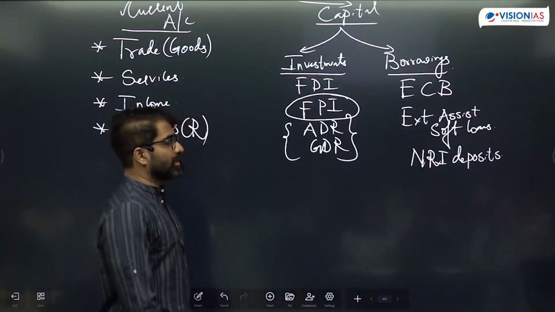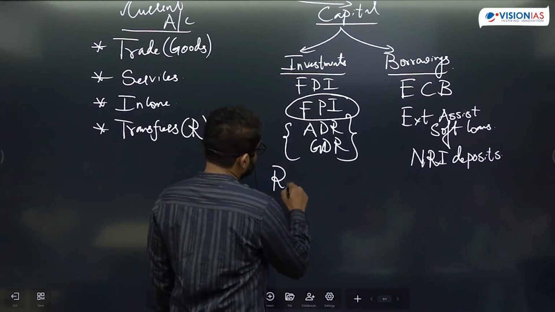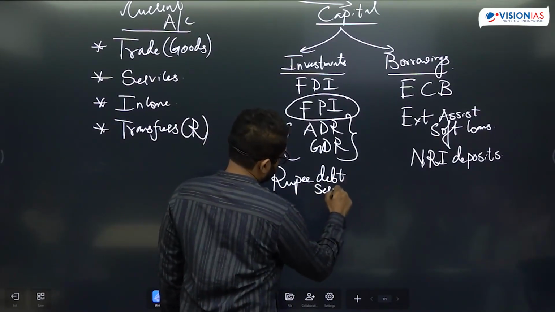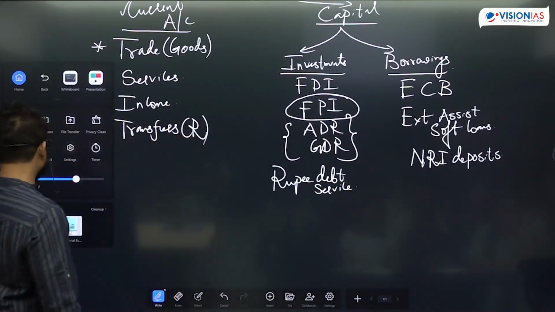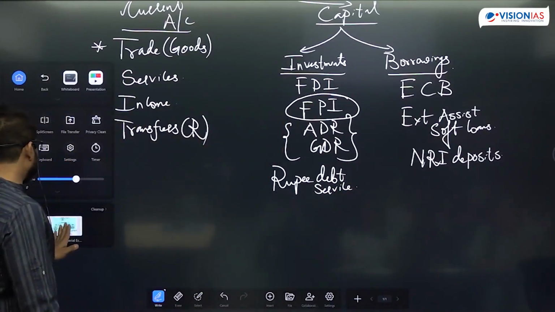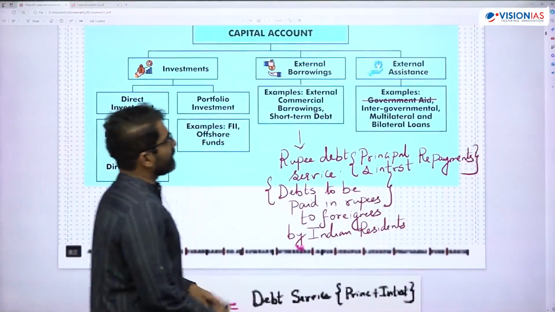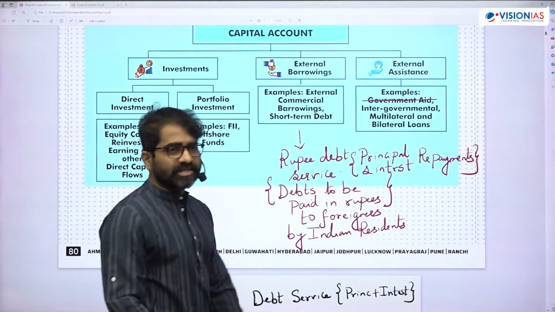Now, what you should understand is there is something like rupee debt service, which can come up in the exam because it is there in other exams. So I've written here rupee debt service.